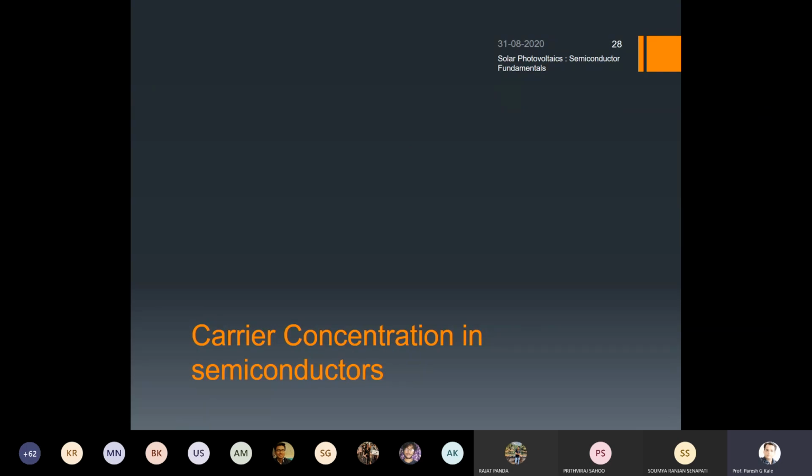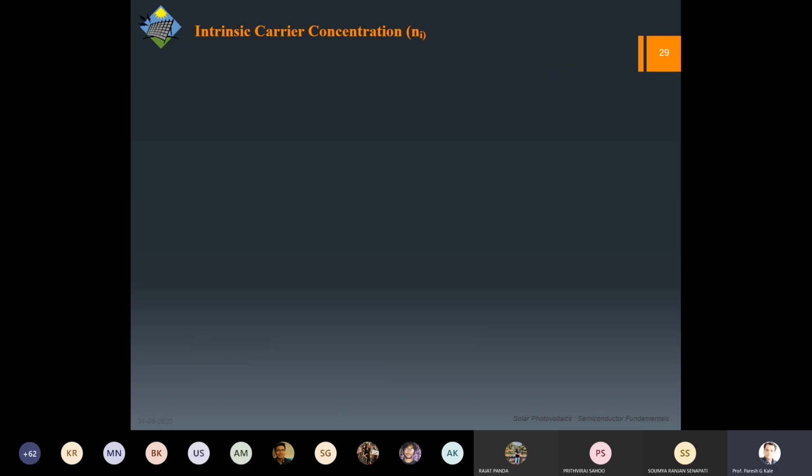So now that was all about band gap. We'll come back to that band gap after discussing the carriers and some carrier related terms. To start with, the carrier concentration itself. So now we know the carriers, there are two types, okay? Electrons as well as holes. So as both conduct electricity, I can combinedly call them as carriers. It doesn't matter whether it is electron or holes, unless we are very specific.